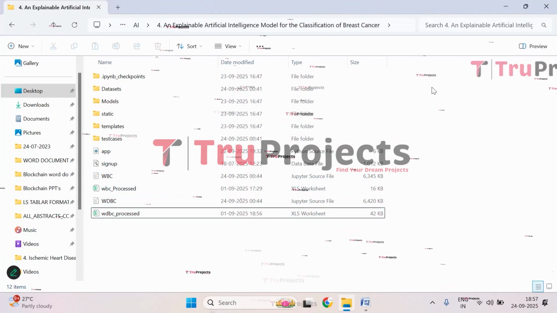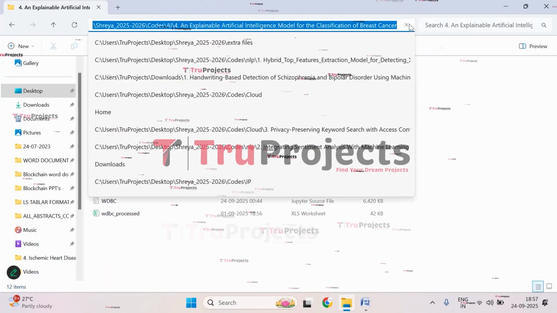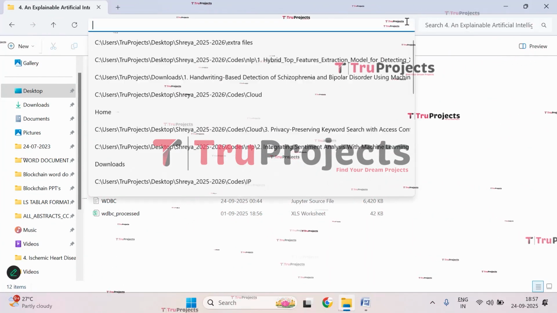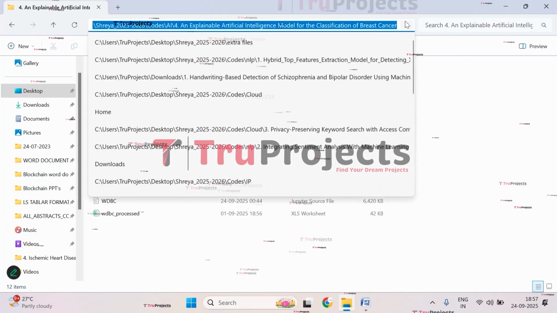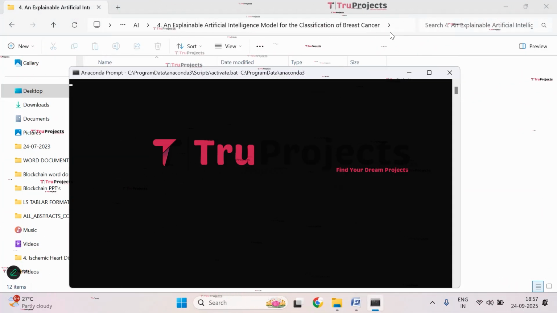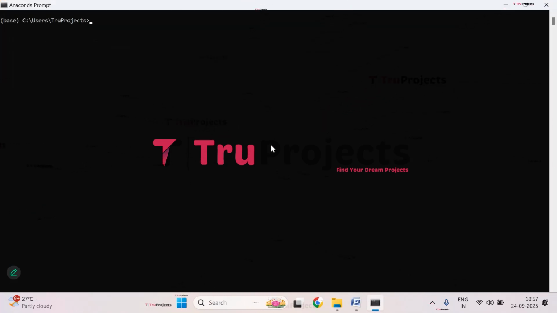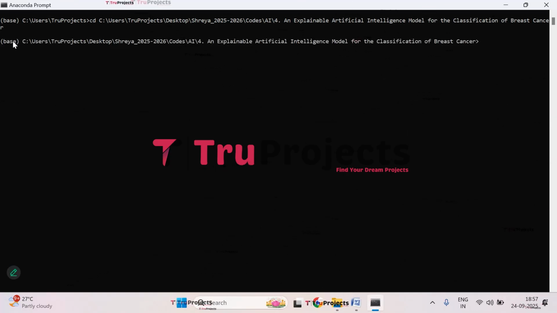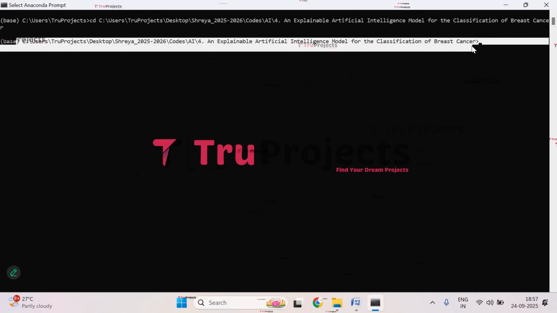Now let's execute it. To execute, open the code folder and copy the path of the code folder from the address bar of the file explorer. So I'm copying the path. Now open Anaconda prompt. Give the command cd, give a space, paste the copied path, and click on enter. Here you can observe the current directory is changed to the code folder's path.